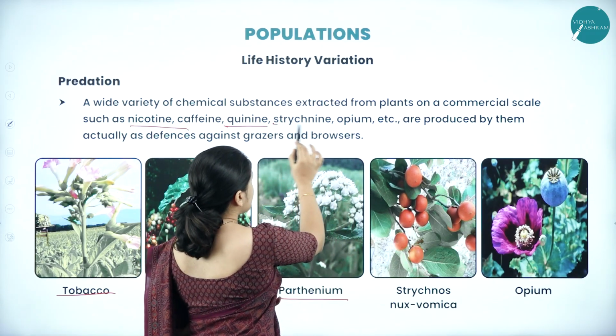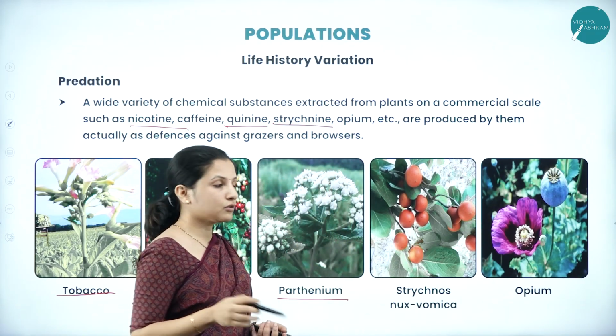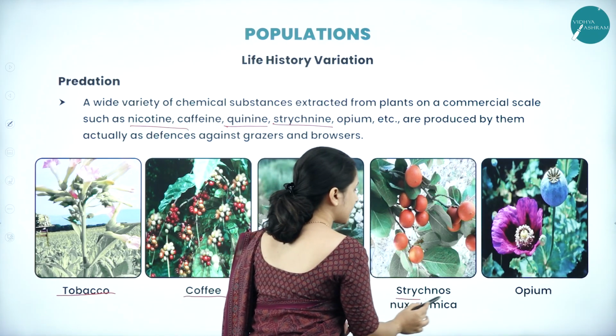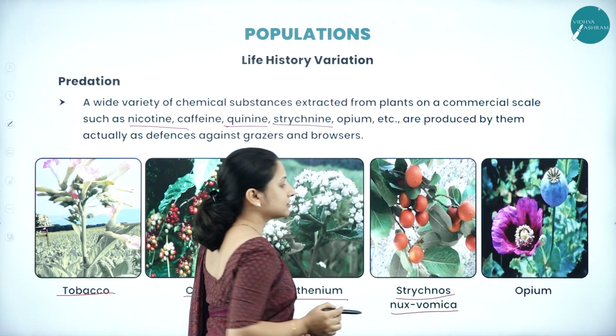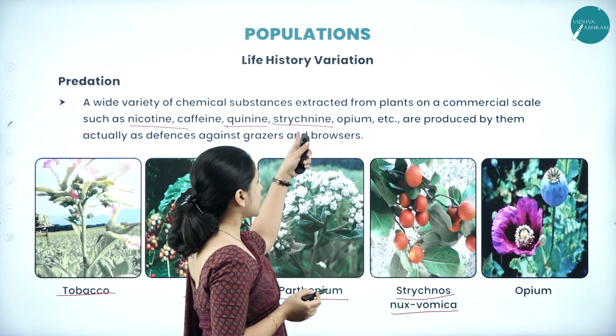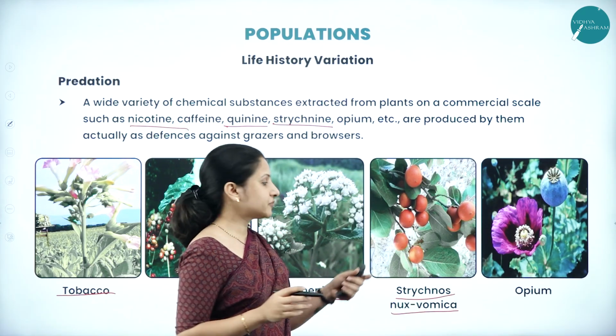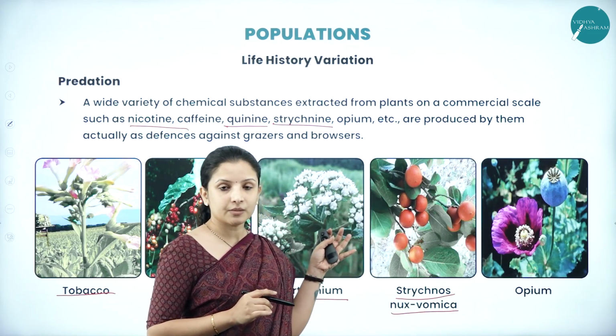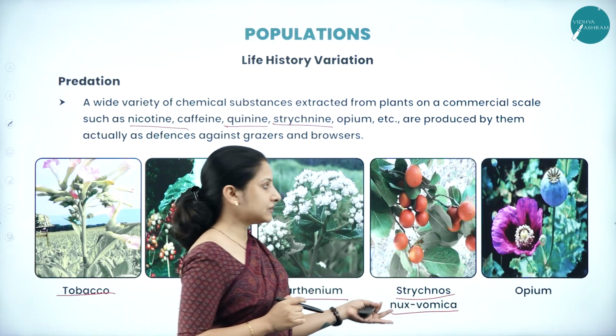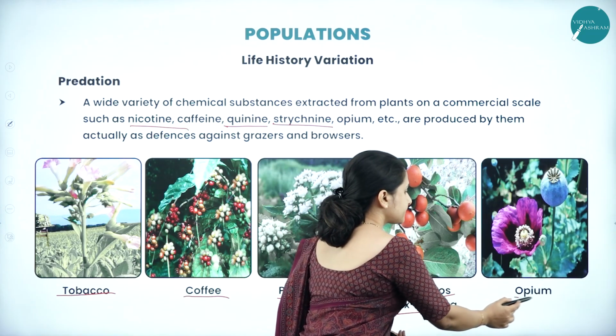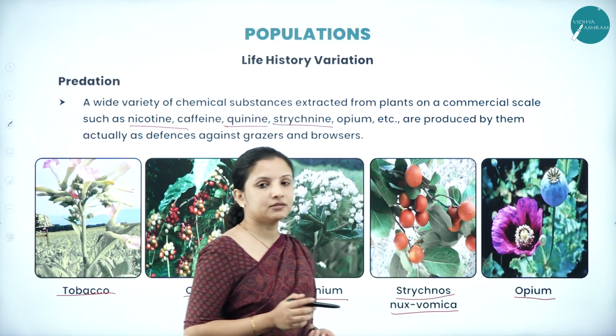Strychnine is also one such chemical compound, produced by Strychnos nux-vomica. This plant produces strychnine, and this compound keeps the plant free from herbivores and insects. And also opium, that is poppy.